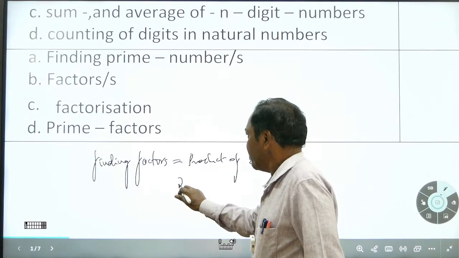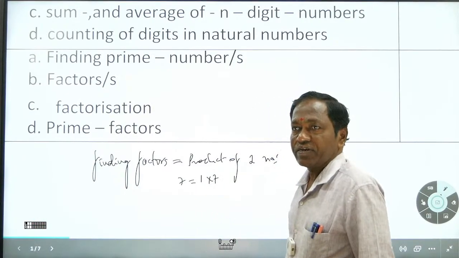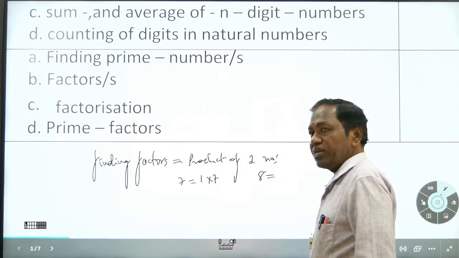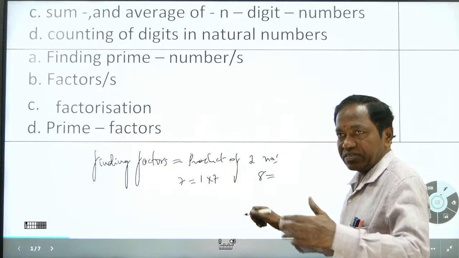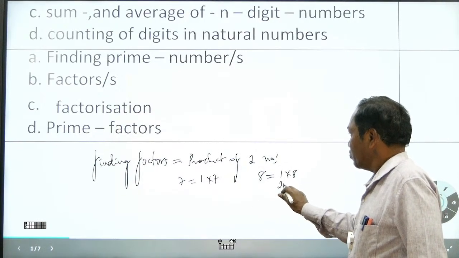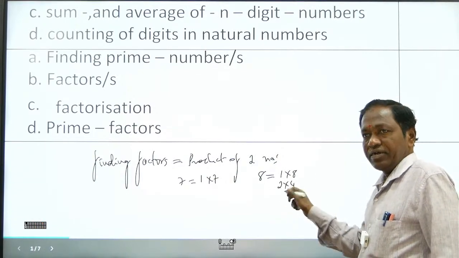For example, 7: 1 into 7, the product of 1 and 7. For 8, if you write every number it takes a long time. So 1 into 8, 2 into 4, 4 into 2, and again repetition starts.